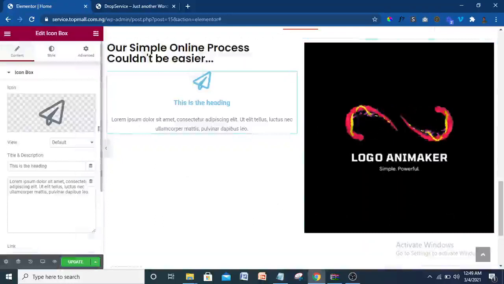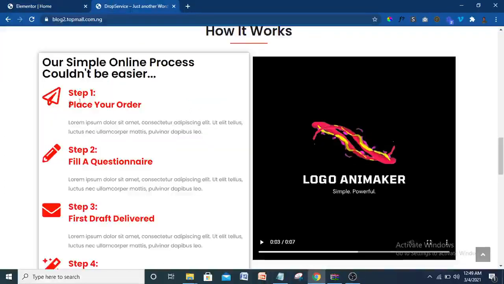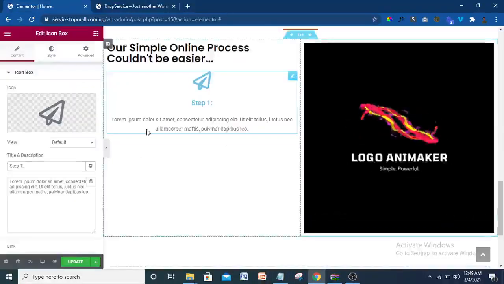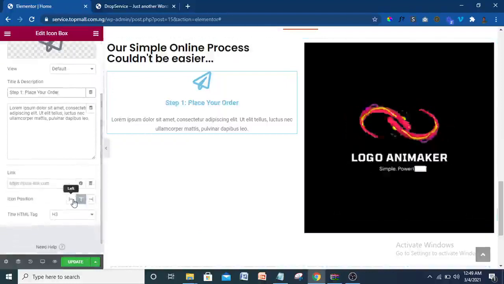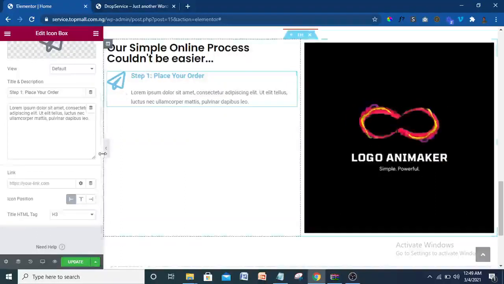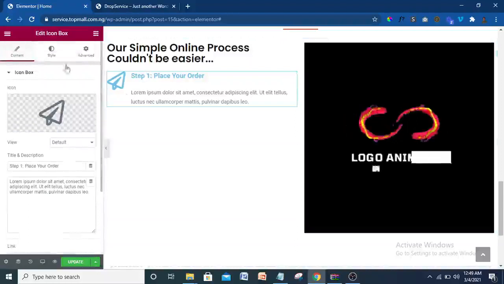Then here we have the title. Here we have step 1. So step 1, what do you have as step 1? Sorry, let me take this off. So step 1, here we have it as place your order. So I'm going to copy that and paste it here. Now to make everything the way we have in the demo website, just come here to position, make it to be like that. So that has taken care of that. All right, so that being done, just come to your.